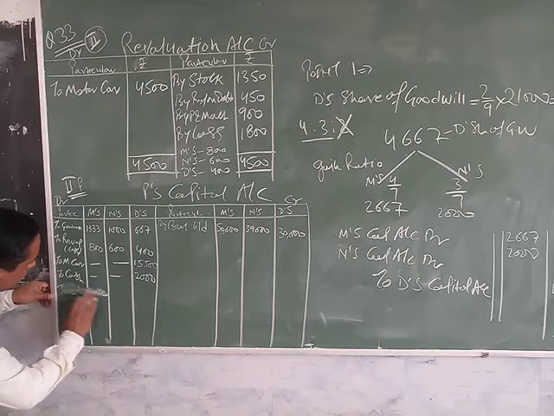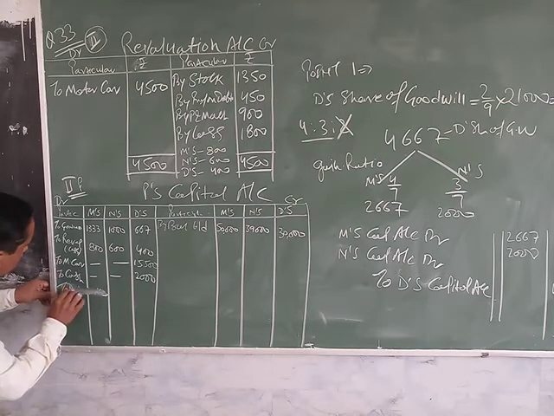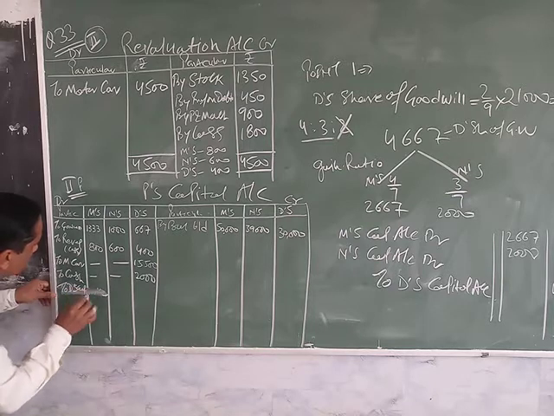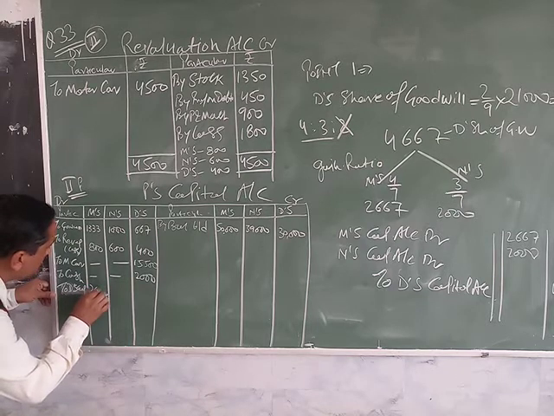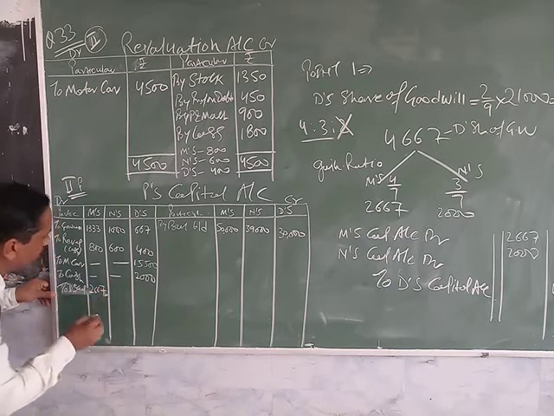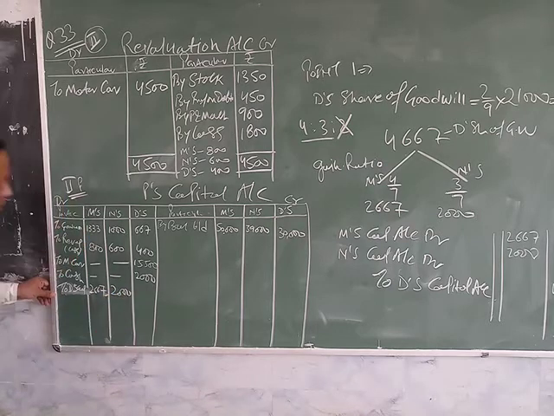To D's capital, the goodwill is transferred, 2,667 in one partner's capital and 2,000 in the other's.